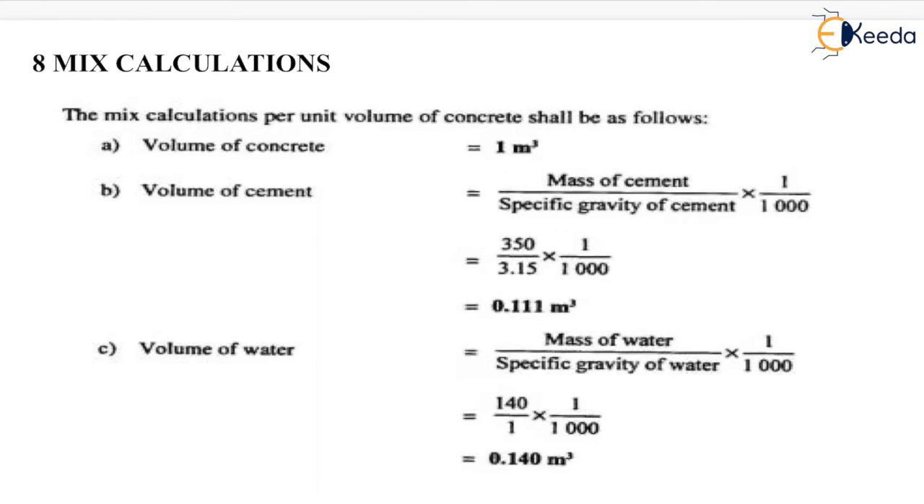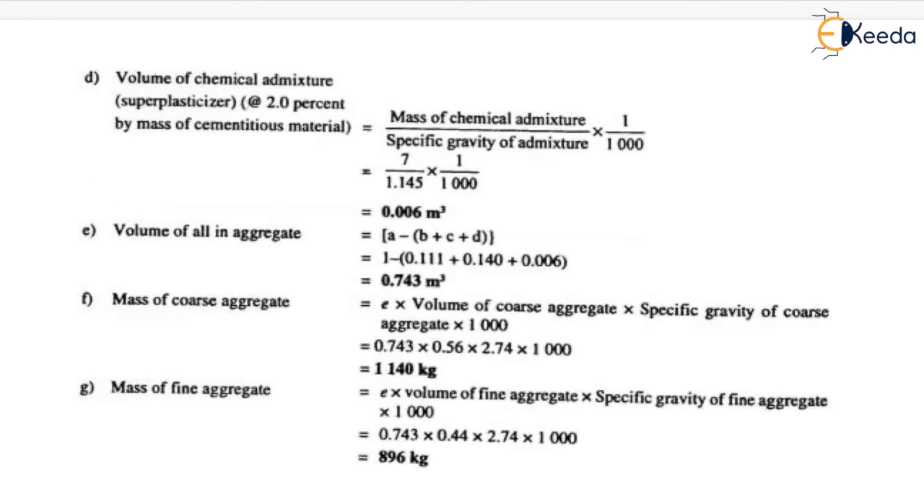By putting the mass of water value as 140 divided by 1 into 1 by 1000, it will be equal to 0.140 meter cube. Now next is the volume of chemical admixture, that is super plasticizer, at the rate of 2% by mass of cementitious material. So it will be equal to mass of chemical admixture upon specific gravity of admixture into 1 by 1000. On putting the value, we will get the answer as 0.006 meter cube. Similarly, volume of all in aggregates will be equal to A minus B plus C plus D. So it will be equal to 0.743 meter cube.